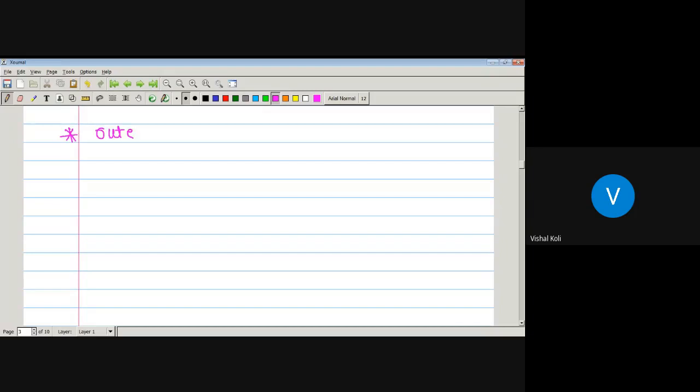Outer measure induced by a measure. Okay, that is outer measure, our mu star induced by a measure. That is the new concept.